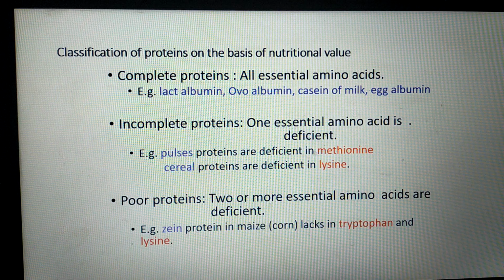Next class of protein is poor proteins. The proteins which lack two or more essential amino acids are called poor proteins. Example, zein protein in maize lacks tryptophan and lysine. Now, if you consume poor proteins for a long period of time, then your body goes in negative nitrogen balance and you start losing weight.